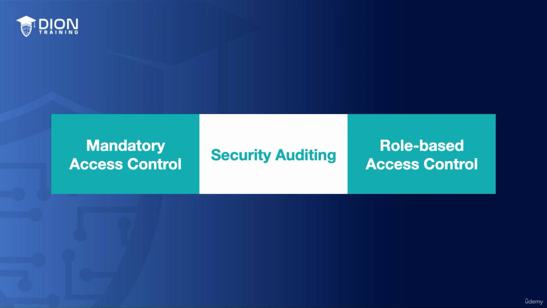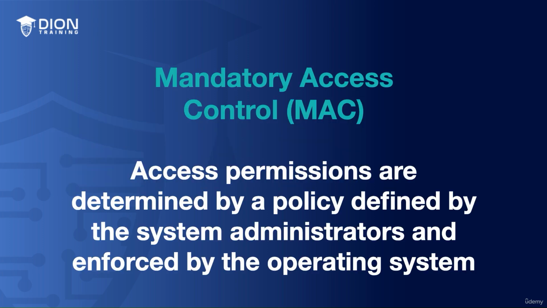Now, trusted operating systems will often include features like mandatory access control, security auditing, and role-based access control to meet these different EAL standards. Now, mandatory access control, or MAC, is one of the key features of a trusted operating system. In traditional discretionary access control systems, or DAC systems, users have some discretion over who can access their data. But in a MAC system, access permission is determined by the policy defined by the system administrators and enforced by the operating system itself. This ensures that even the data owner cannot change the access permissions to provide themselves with higher levels of security.